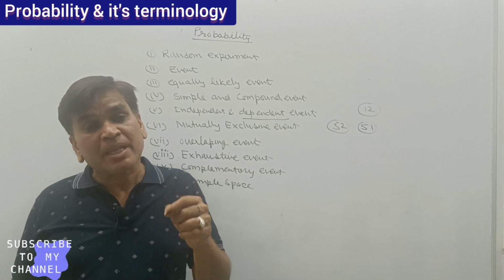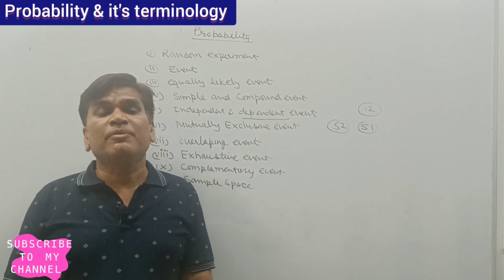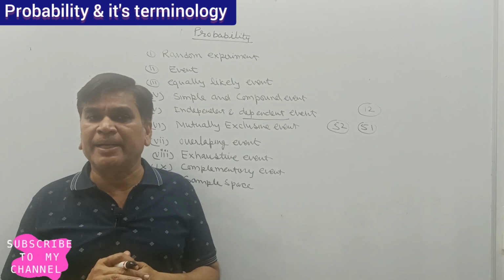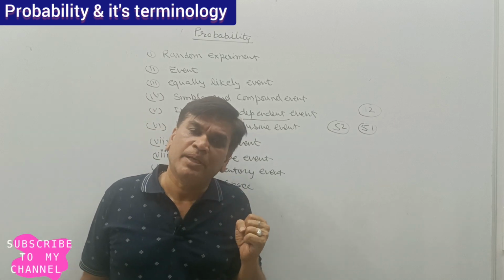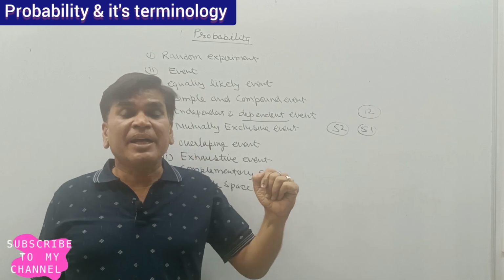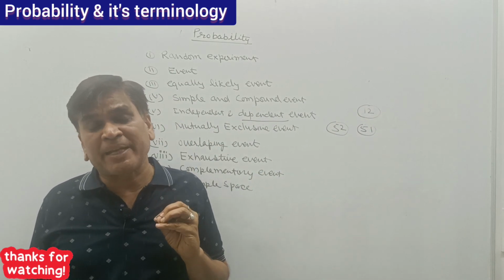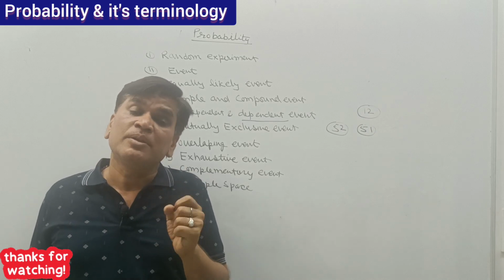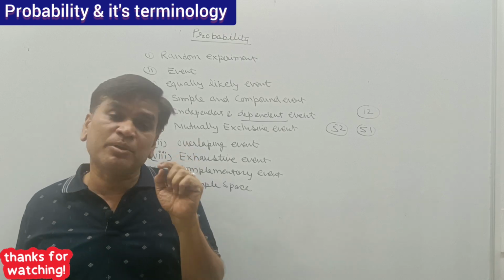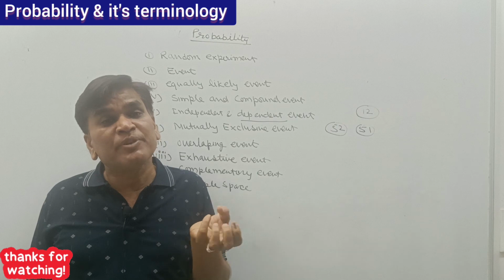But if I keep 5 white balls, 5 black balls and 5 red balls in a bag and pick one ball, and I find that the ball is white, and I do not replace the ball in the bag, and I pick a second ball, then the second probability depends on the first probability, because I am picking another ball without replacement.